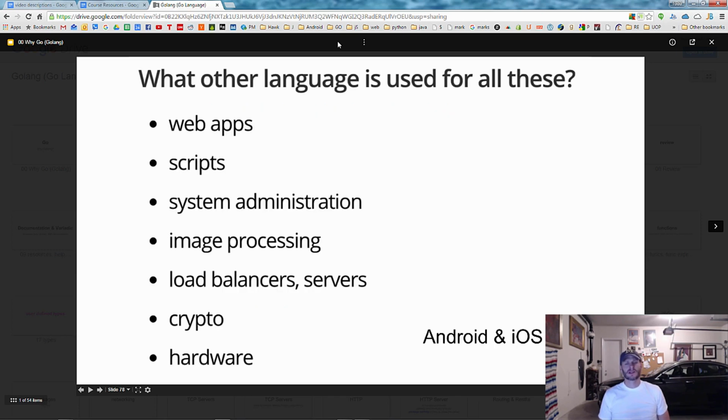And so what other language can you do all this, right? Web app, script, system admin, image processing, load balancer servers, crypto hardware, and even in beta, they're creating libraries to allow you to do Android and iOS apps. So instead of knowing a bunch of languages, Swift, Java, Go for websites, you just need to know one. So how awesome is that?